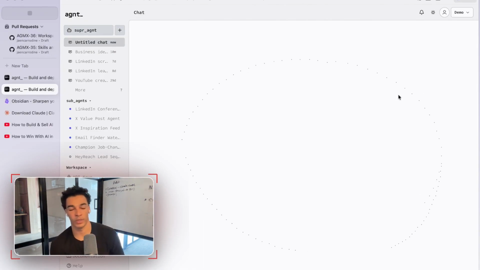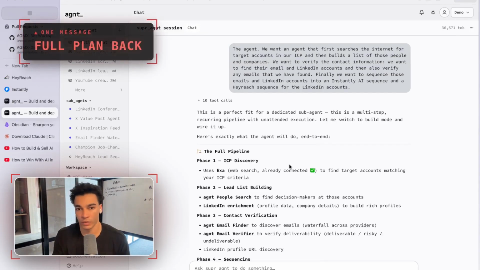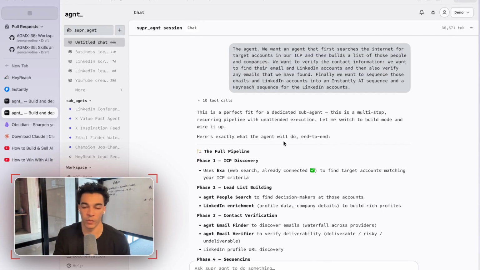And the beautiful thing about this is when you first sign up, the system accesses your website and pre-fills it with knowledge about who you are and what your company does. So notice here, I didn't say anything about what our company does and who our ICP is, but it already knows that information because I signed up and put in my website and it already pre-researched that information about me.